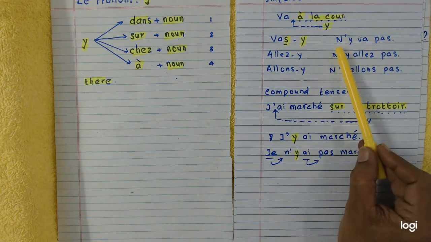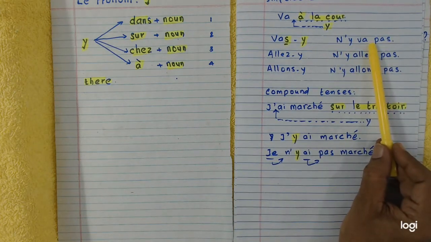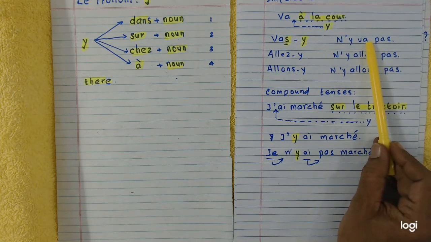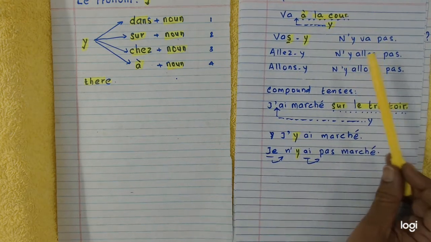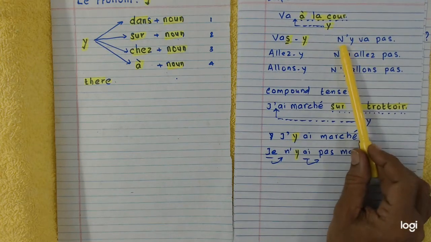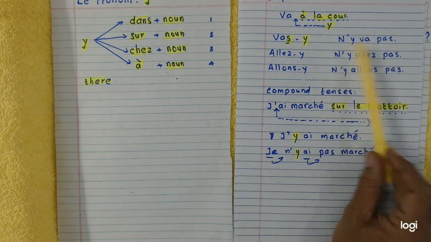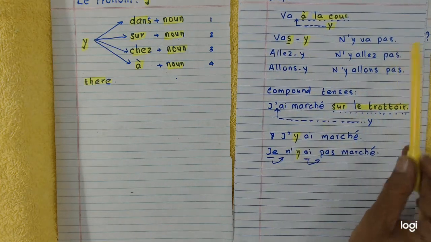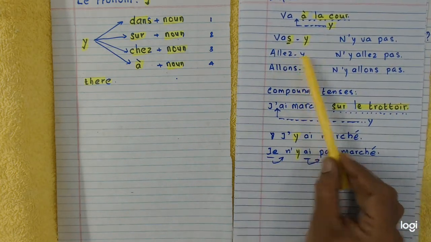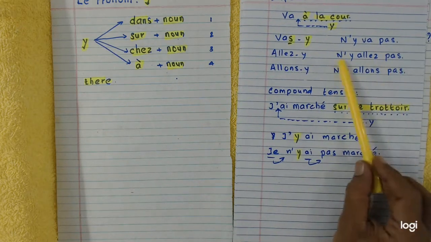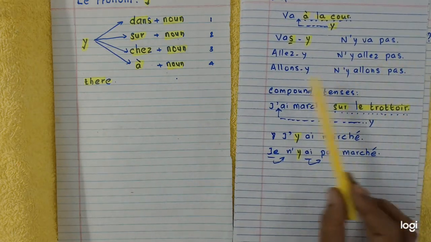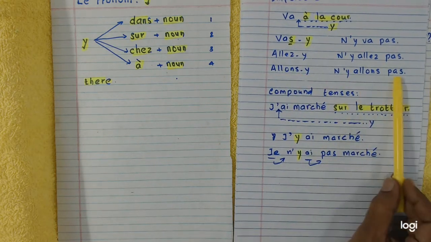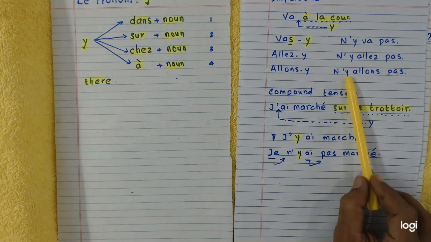In the negative, as usual, n'y va pas, no s. Here it is not a vowel situation, so va only. N'y va pas, don't go there. Go there, don't go there. Allez-y, go there, n'y allez pas, do not go there. Allons-y, let's go there, n'y allons pas, let's not go there.